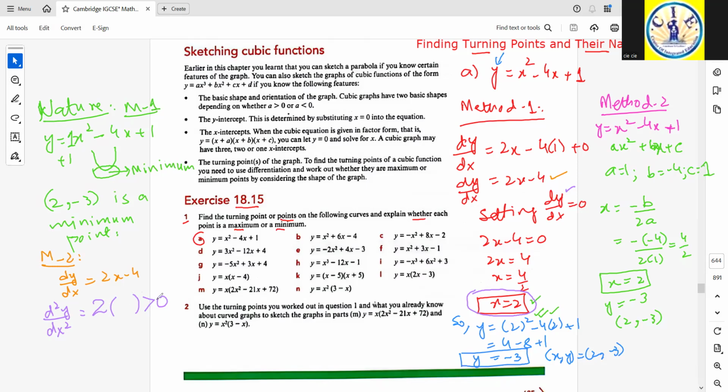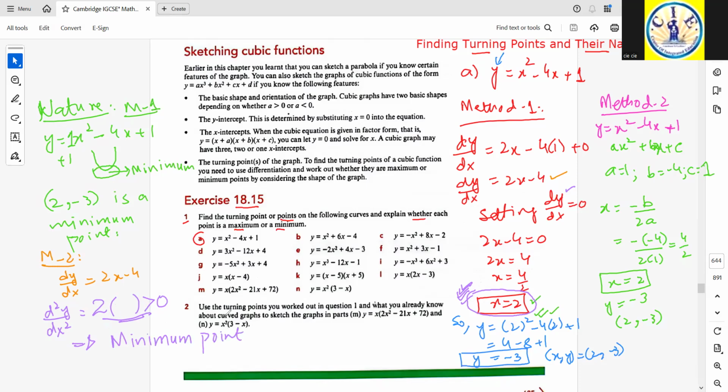So when we substitute the x value of the stationary point into the second derivative, if that generates a positive value of the second derivative, as is the case here, that is an indication that it is a minimum point of the curve.